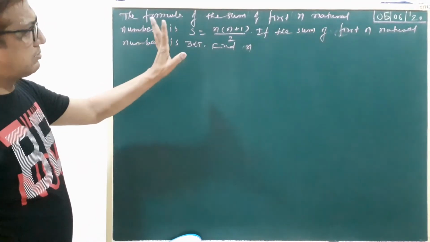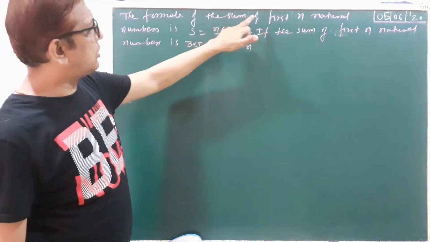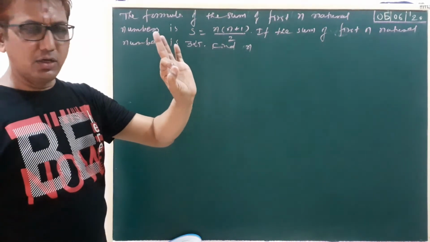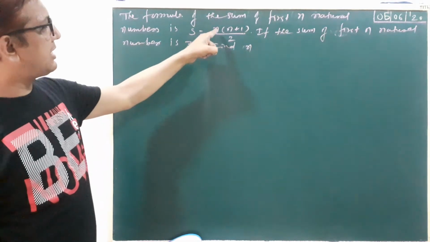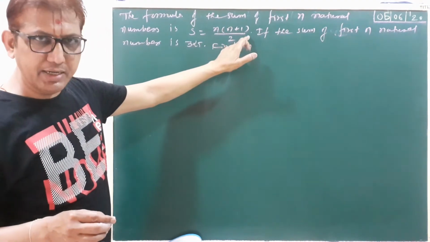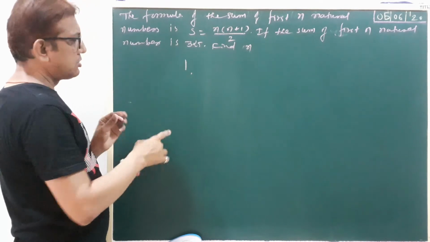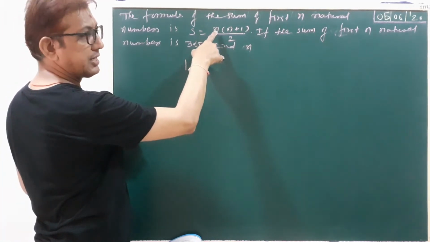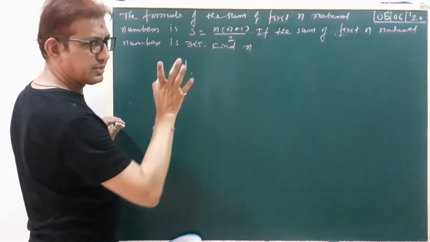Here we write the third sum. Easy. The formula of the sum of the first n natural numbers is s equal to n into n plus 1 by 2. First, read this statement and give an example. Suppose first natural number 1. Sum of this first natural number 1 is only 1. Put here n equal to 1. Here 1, 1 plus 1, 2 upon 2. 2 cut, answer is 1.